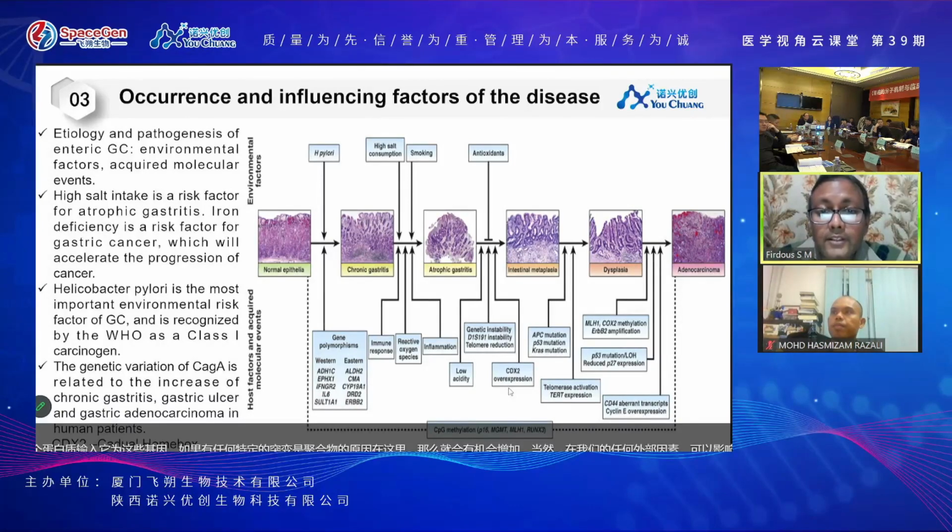As a result, this inflammation takes place, which further, due to the combinational effect of the change in immunity, reactive oxygen species generation, low acidity, and increase in cyclooxygenase 2 enzyme expression, all these things, one with the other, aid in the progression of the cancer.